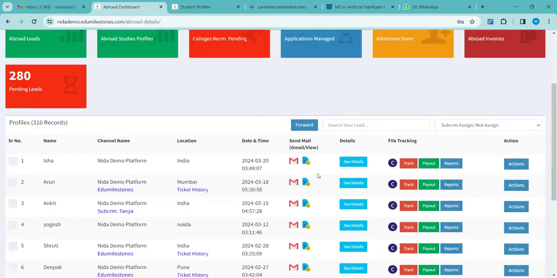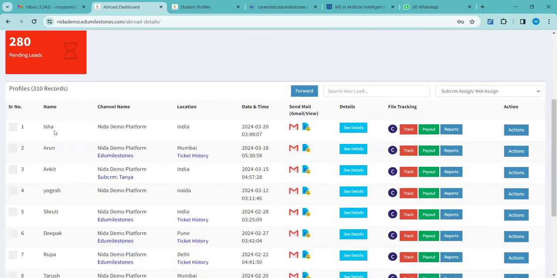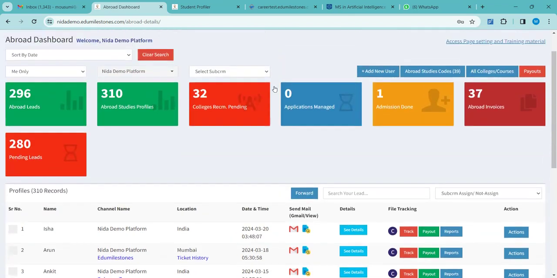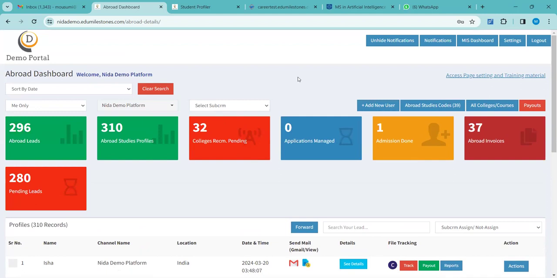So, student Isha has been automatically reflecting. To check the reports, you have to go to the reports option, then abroad report, then you can see the student's profile. Now, for example, you want to add a lead of your own in your CRM, as you have mentioned. For that, you have to go to the abroad leads option. Can you see this first box, abroad leads? I have clicked it.